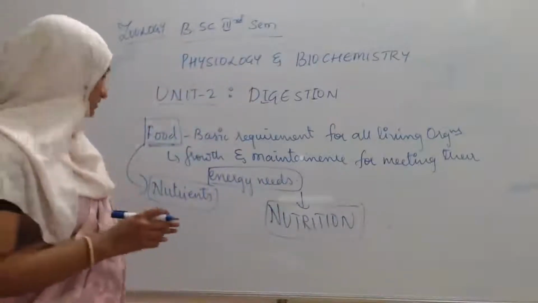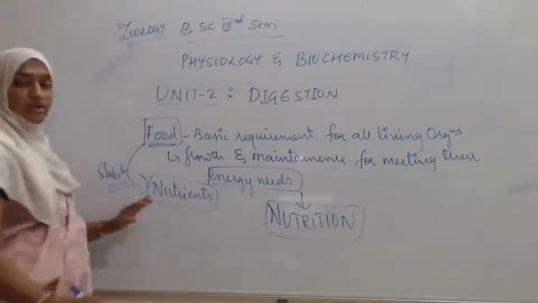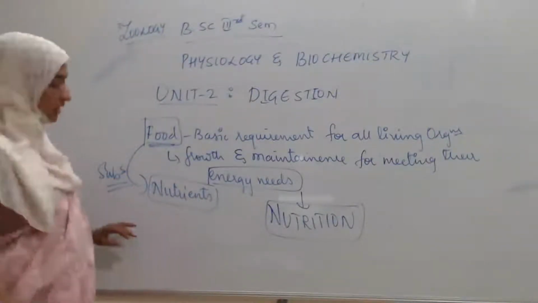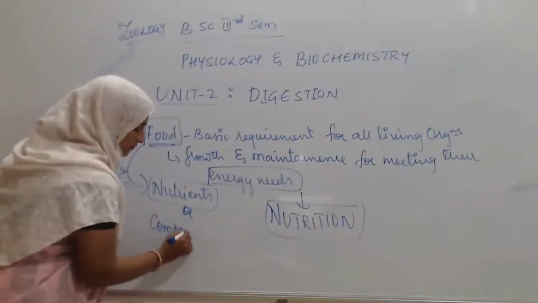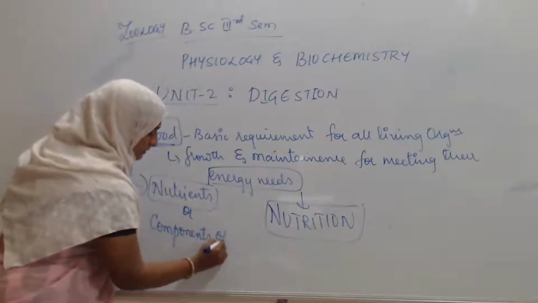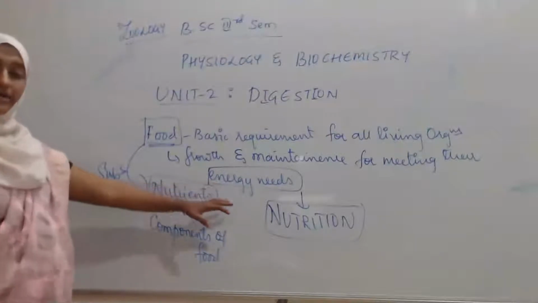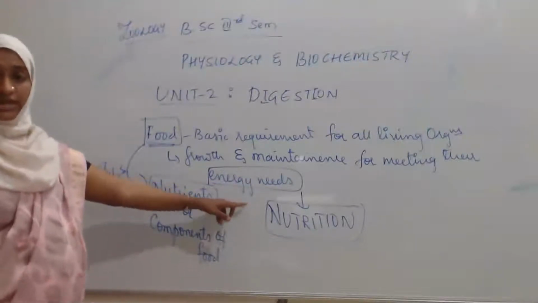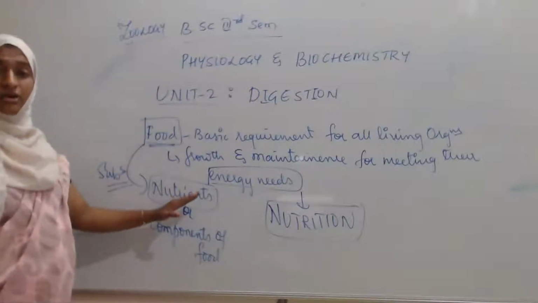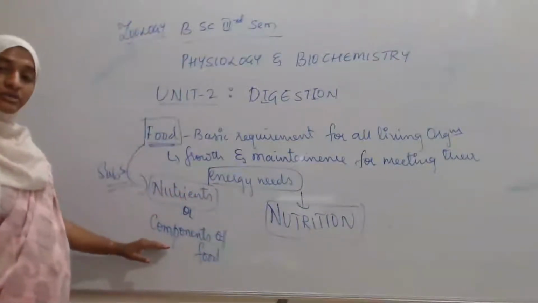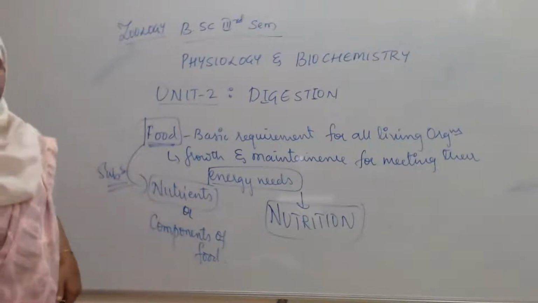The substances we can call nutrients. Nutrients are components of food. Altogether, nutrition is the food substances required for all living organisms, and the components of the food we call nutrients.